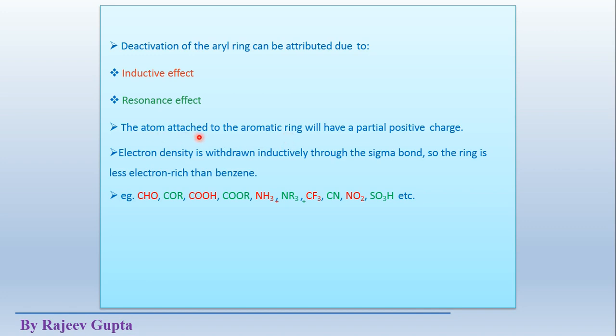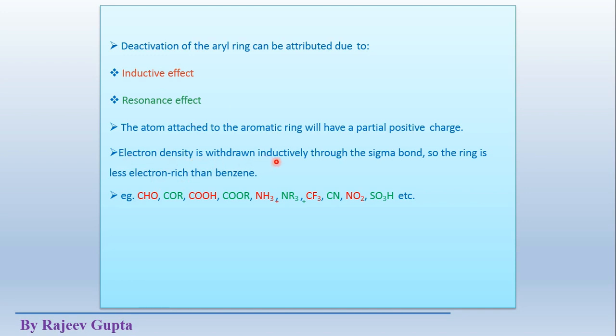The attached atom means an atom present in that substituent or group which is directly attached to this aromatic ring. It should have a partial positive charge, because we know that an atom which has positive character or positive charge is highly electronegative compared to its neutral or negative counterparts. So this atom directly attached to the aromatic ring should contain a partial positive charge. Due to this charge, it will show minus I effects or minus R effects.